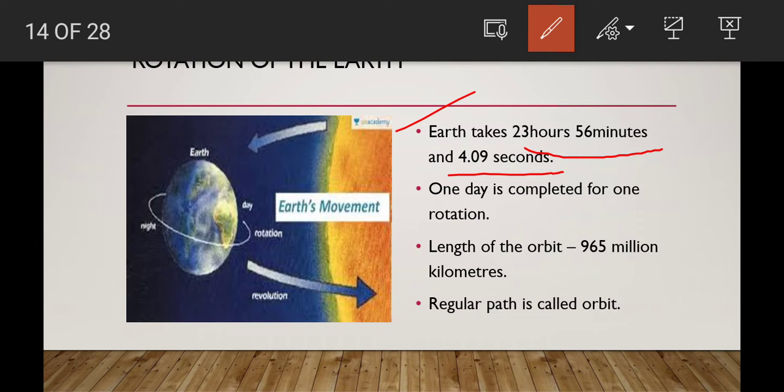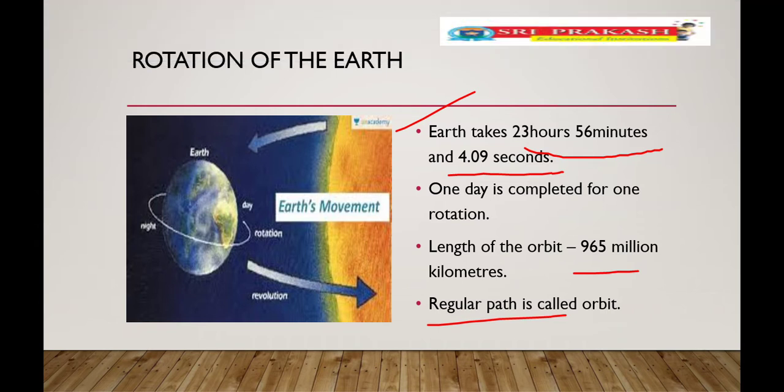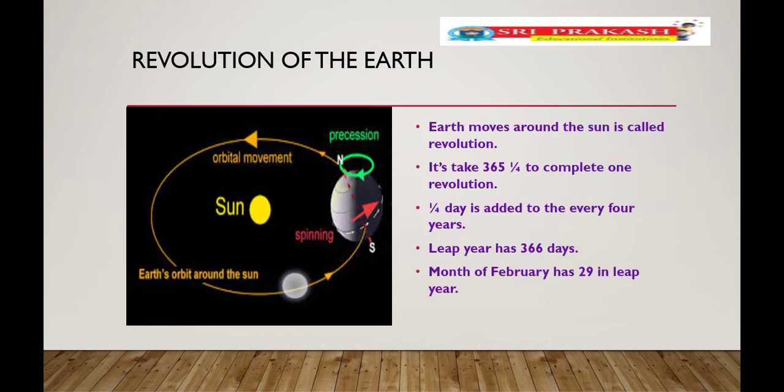The length of the orbit, actually, the Earth is rotating in this orbit, children. The length of the orbit is 965 million kilometers. How many kilometers, children? 965 million kilometers. This is the length of the orbit. Orbit means the path, the way where the earth is rotating. It is a regular path. The regular path of the earth is called orbit, children. Earth is rotating like that.